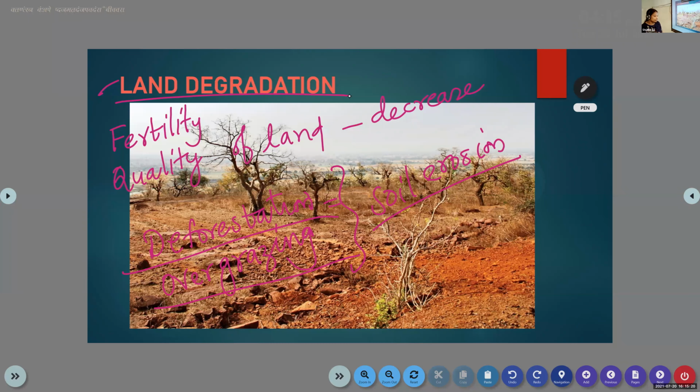Then it will give a quick result. Yes or no? Compared with the normal one, if you use something chemical, we can get a quick result. So almost all the farmers and people try to improve the quality of the land by adding these chemical fertilizers. So what will happen to the land? The quality of the land will decrease day by day. So it leads to land degradation. If you look at the picture, you can see what land degradation is. Okay. The next one is landslides.